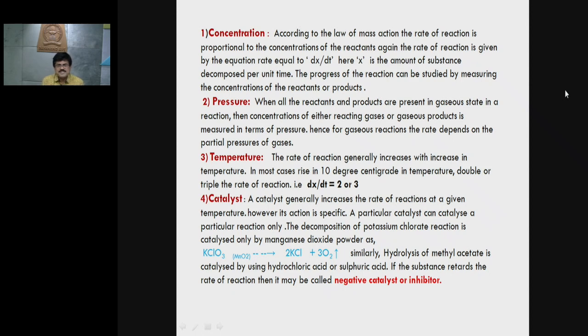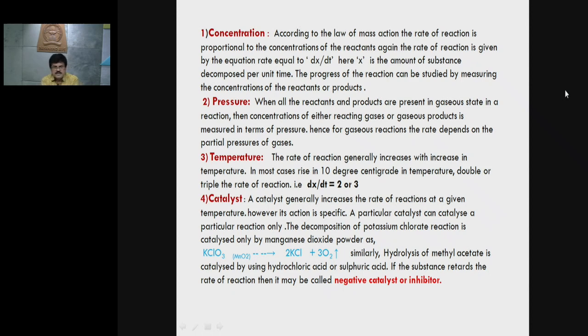If you increase the concentration, the rate of reaction goes on increasing. Similarly, if you increase the pressure, the rate of reaction also increases. If you increase the temperature, the rate of reaction also increases. In most cases, a rise of 10 degrees centigrade in temperature doubles or triples the rate of reaction.